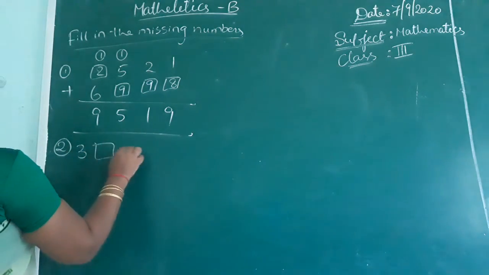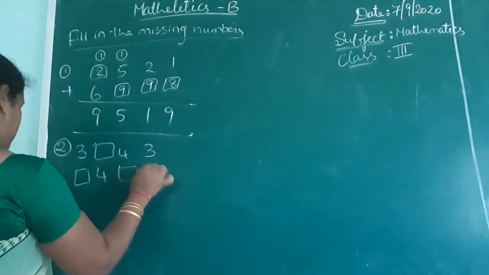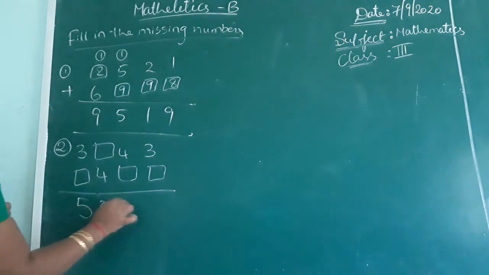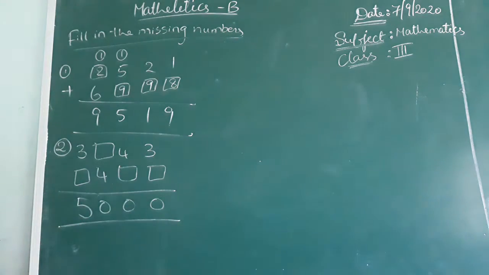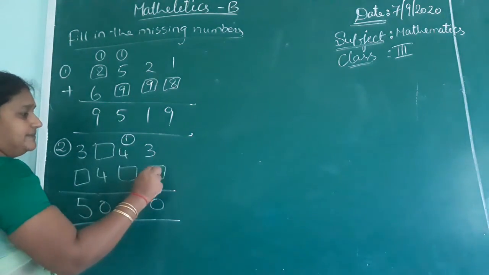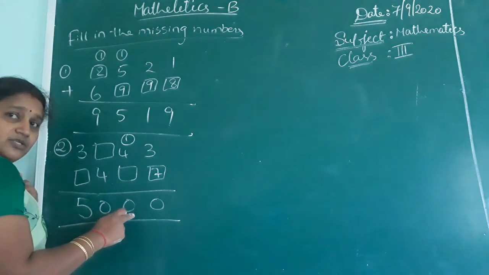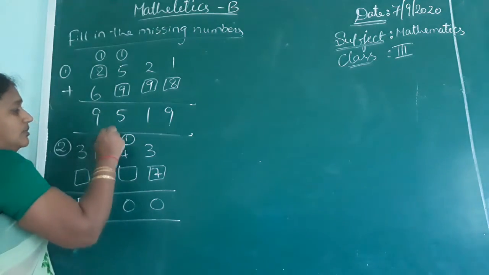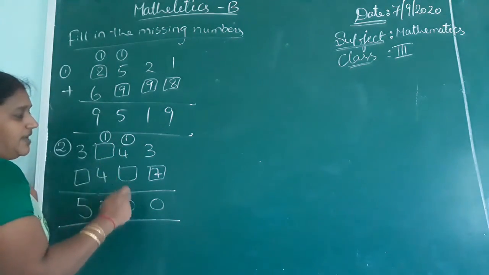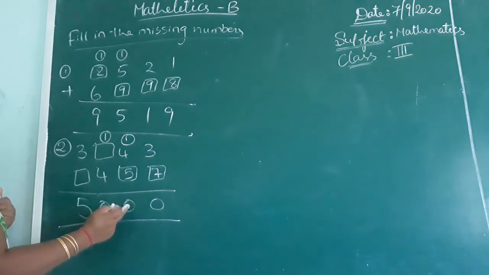3 blank 4, 3 blank 4 blank blank. Here they given it is 5000s. Okay. 3 plus something equal to 0. 0 means it will be 10. Yes, na? So write 1 here. 10 minus 3, 7. 4 plus 1, 5. To get 0 here they given, so let it be 10 again. 10 minus 5, 5. 5 plus 4, 9. 9 plus 1, 10. Here 0 and here 1.